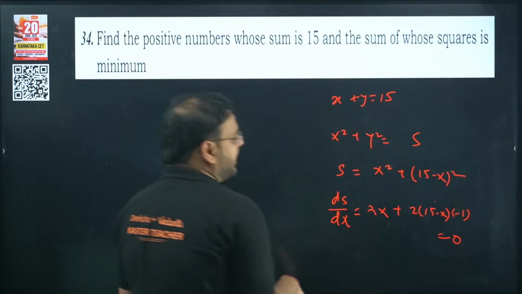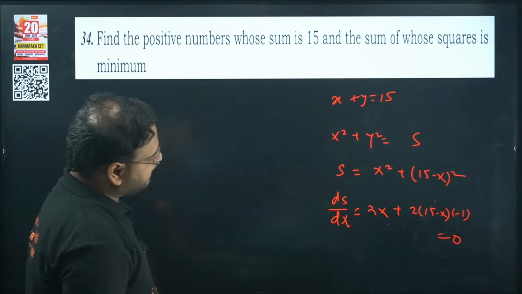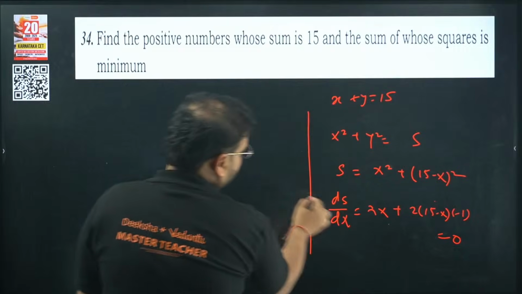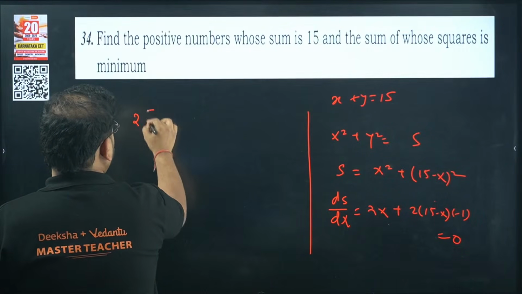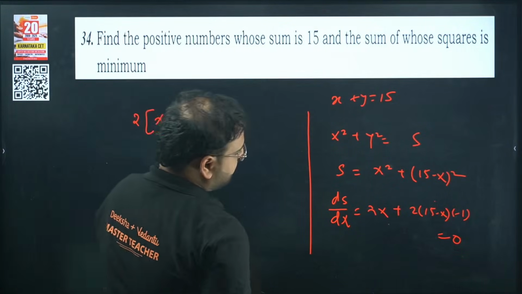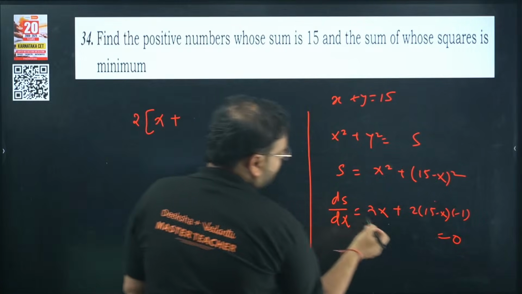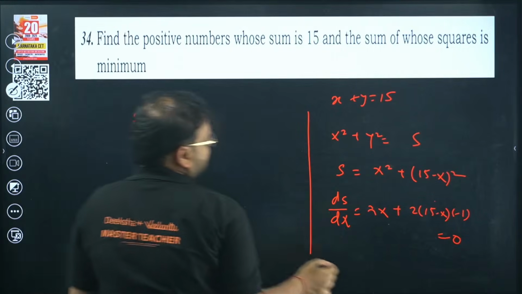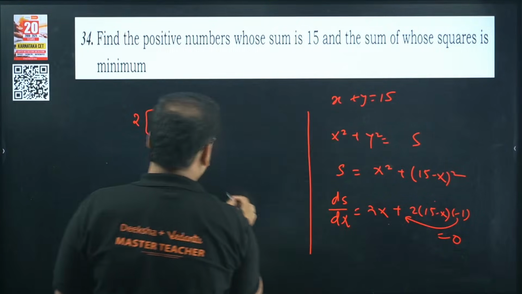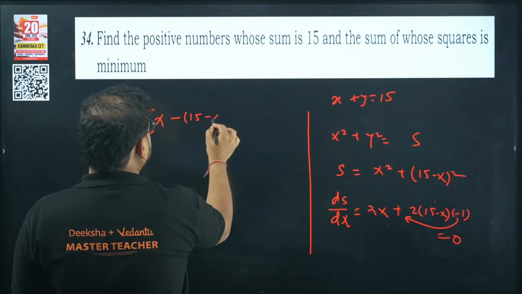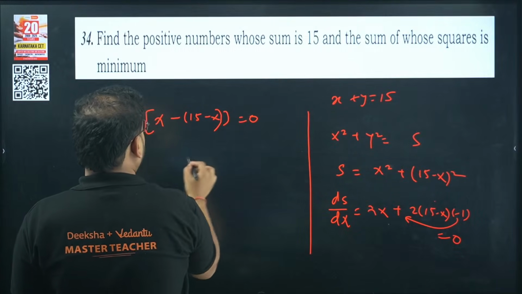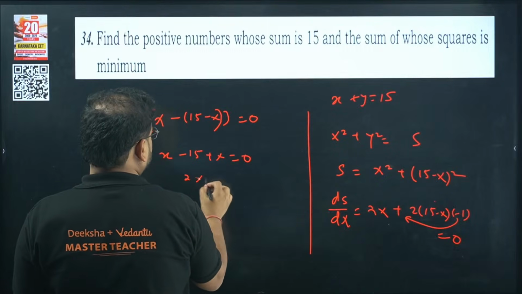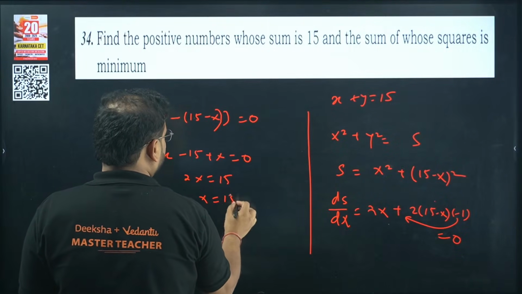And the x value comes as 15 by 2, I think. Check here. If you solve, 2 is common actually. You have x minus, because there's a minus sign over here, it will come and become minus. So x minus 15 minus x equals 0, so you get x minus 15 plus x equals 0. So you get 2x equals 15, so x value is 15 by 2.